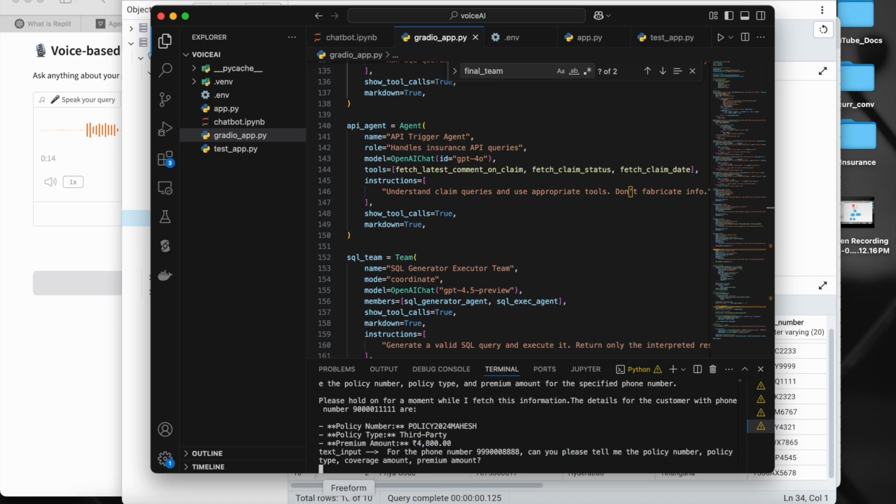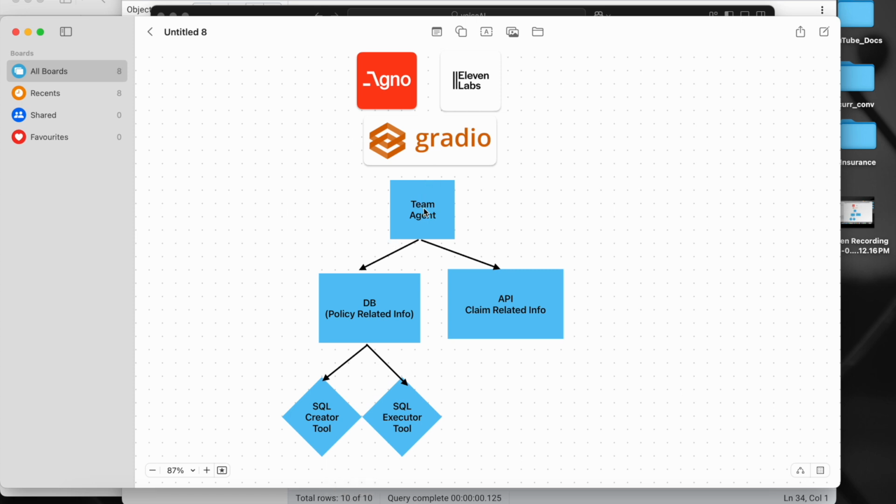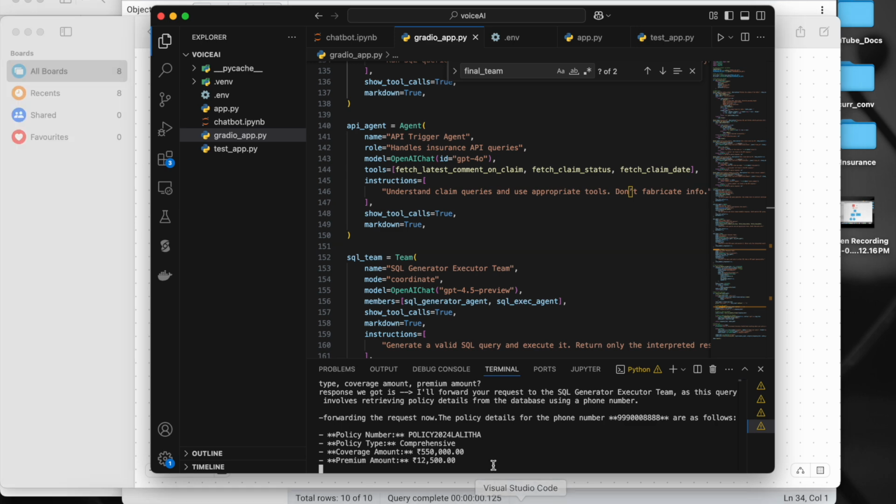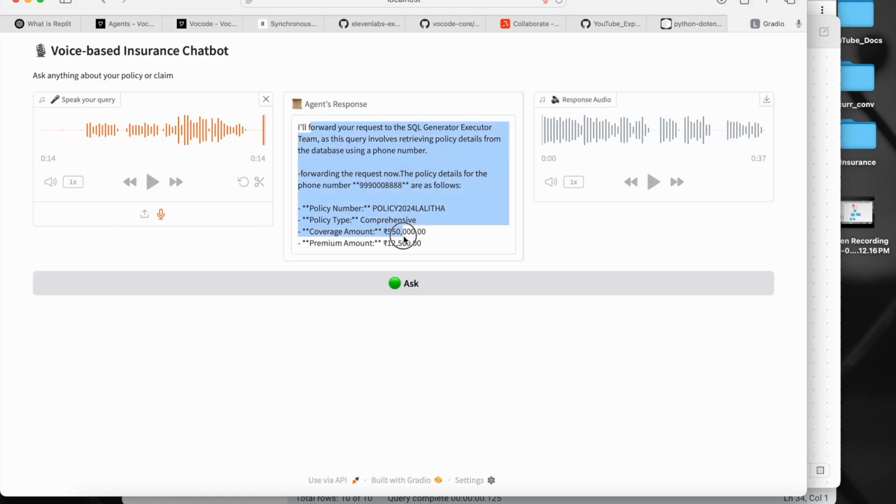Now if you look at this diagram, this team agent will decide whether to call an API or go to the database agent. If it goes to the database agent, I have another team agent here. The first agent in the team will create an SQL query based on the schema of the table, and once the SQL query is created, it passes to the second agent, which will execute it on the database and fetch the result. So now if we go to the code, yes, we got this information. We should have that displayed in our web UI as well.